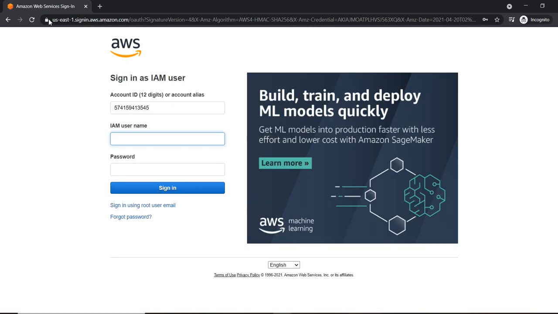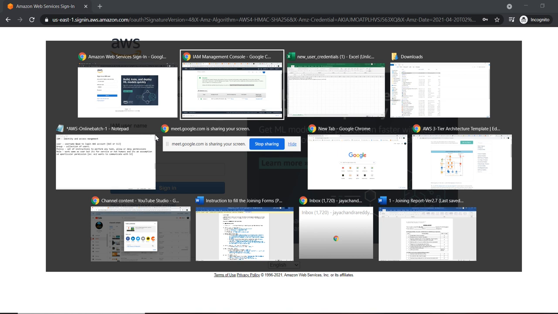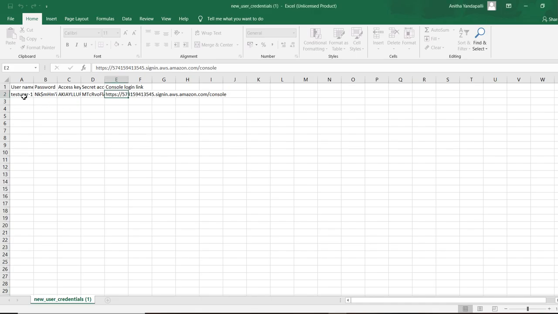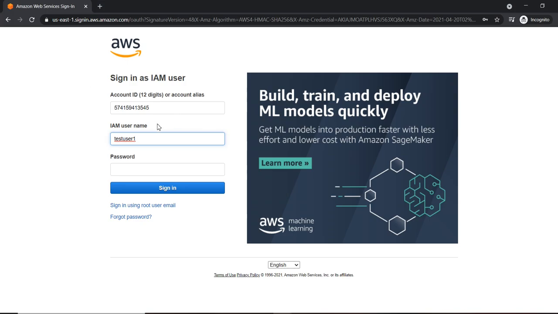It will ask for my IAM username and password. If you simply log into your account, what will happen? It will ask whether you want to log in as a root user or IAM user. Now I am logging in as an IAM user because I already got the link from my administrator. What is the IAM user here? Test user 1. You can see that is the right test user 1 I gave.